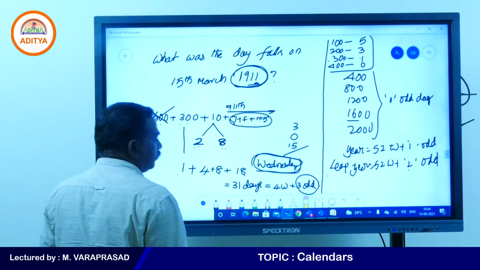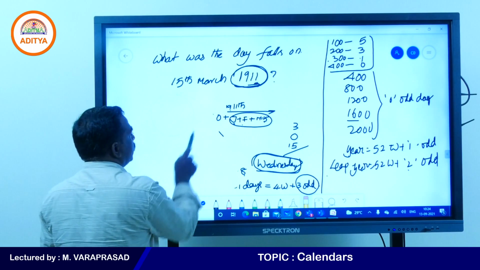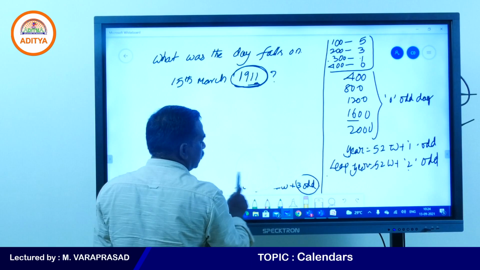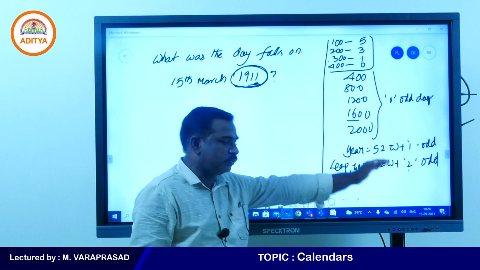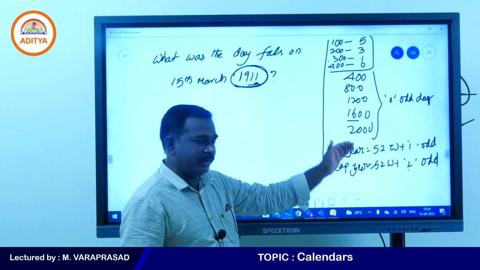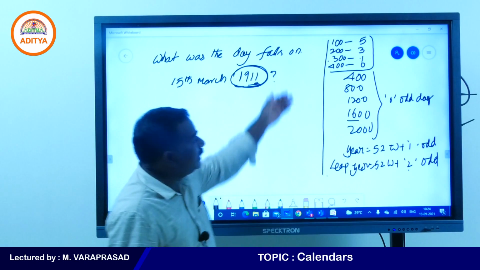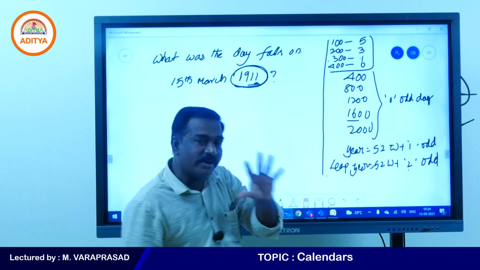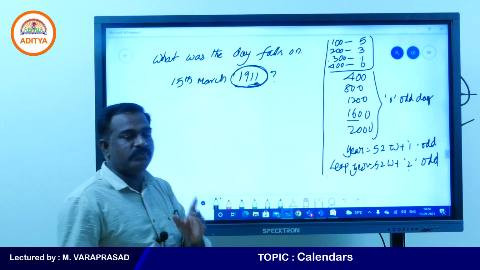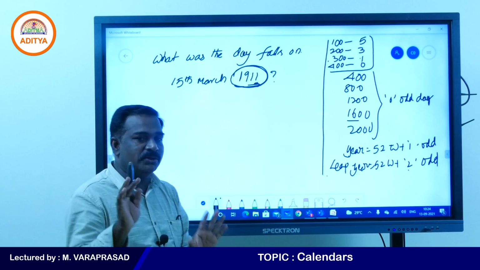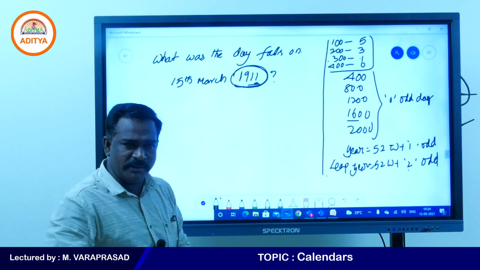Once you see how to find the date when a previous or past date is given, before doing the question you need to keep in your mind: for every leap year we have 2 odd days, for every normal year we will have 1 odd day. And for the century years, 100 years contains 5 odd days, 200 years contains 3 odd days, 300 years contains 1 odd day, 400 means leap century, we will have 0 odd days. This is the total concept in calendar. If you know these 3 parts, every sum will come, right?